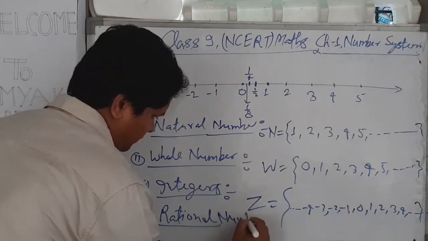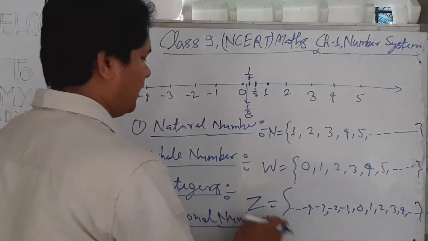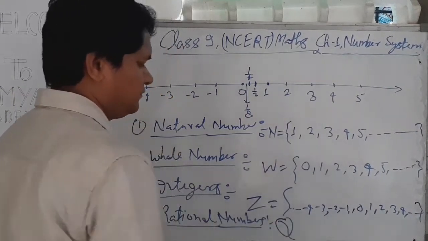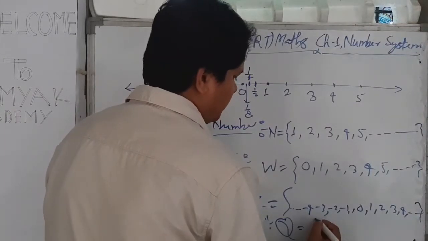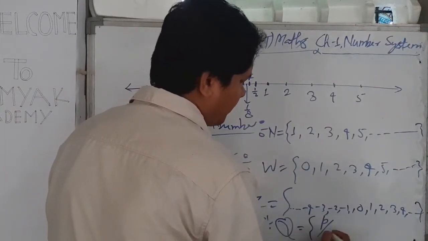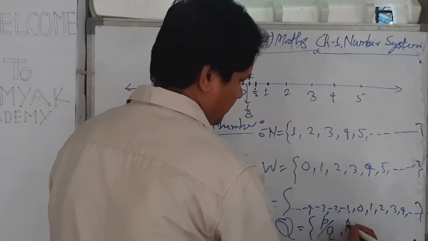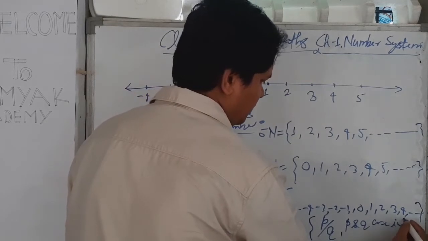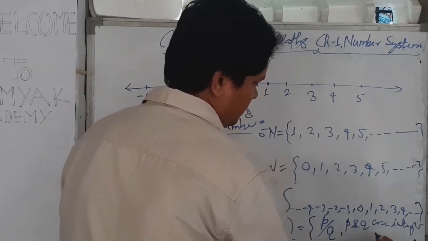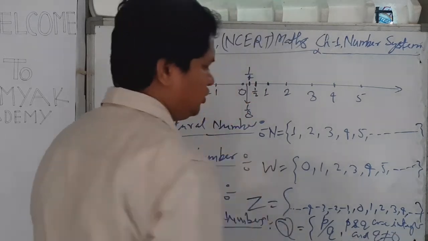Rational numbers are represented by capital Q, and a rational number is a number which can be written in the form P by Q, where P and Q are integers and Q is not equal to 0.